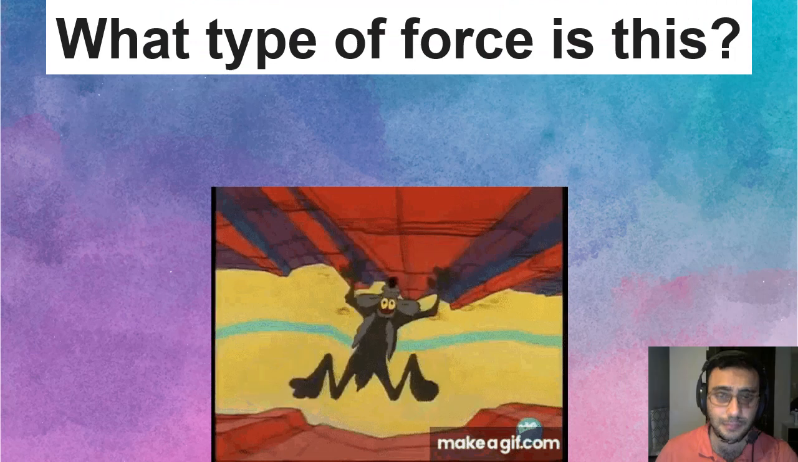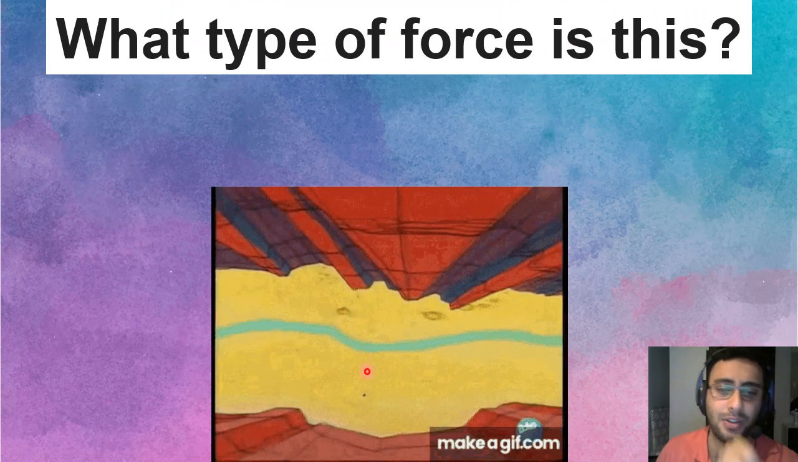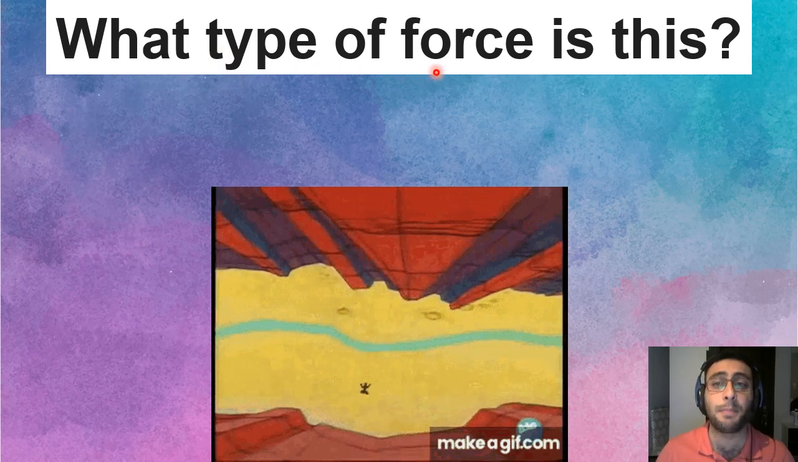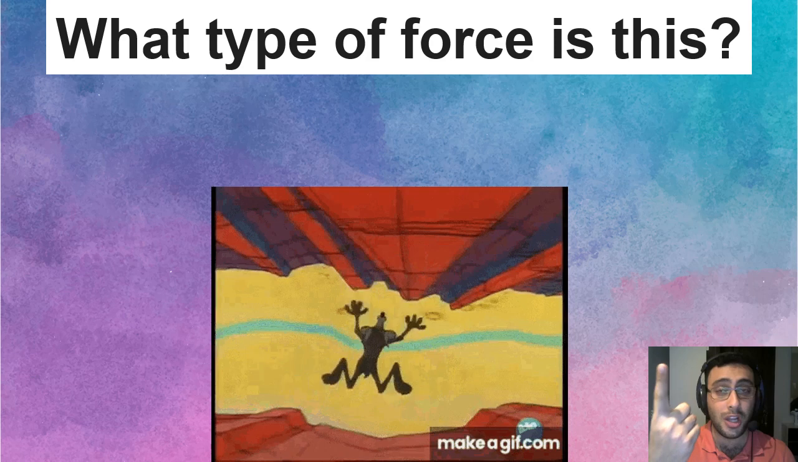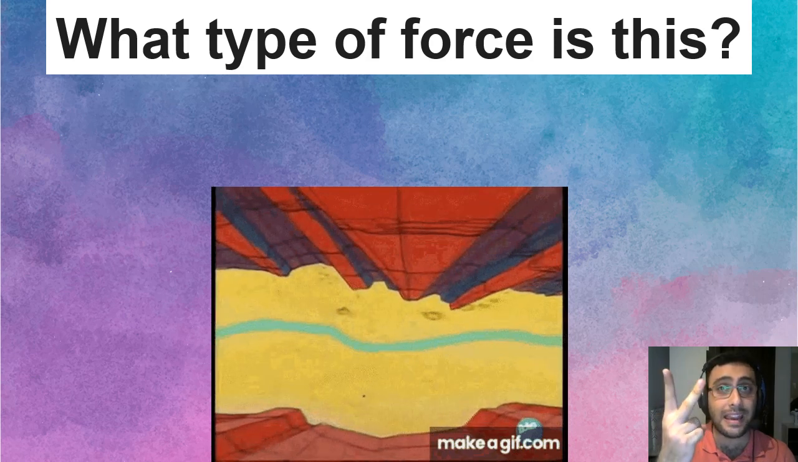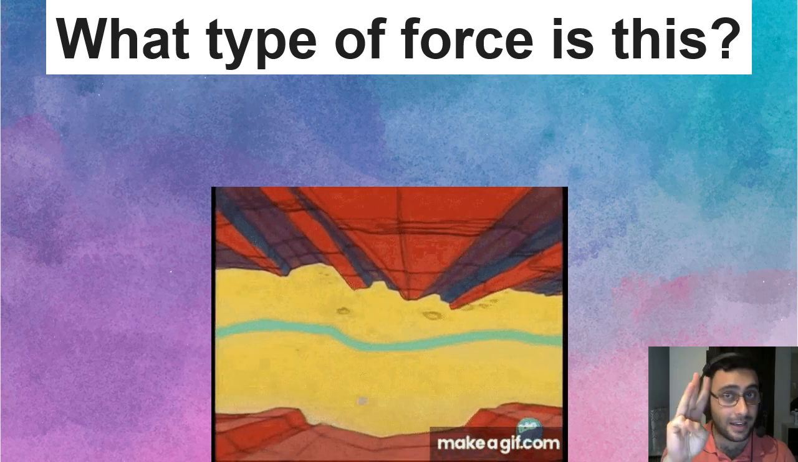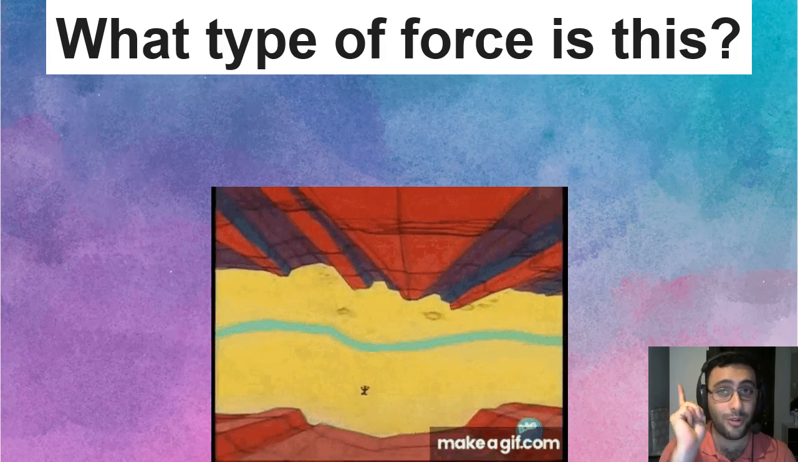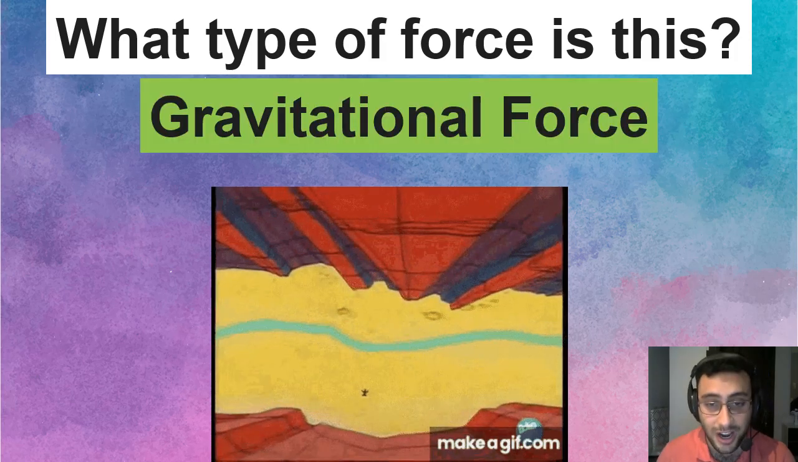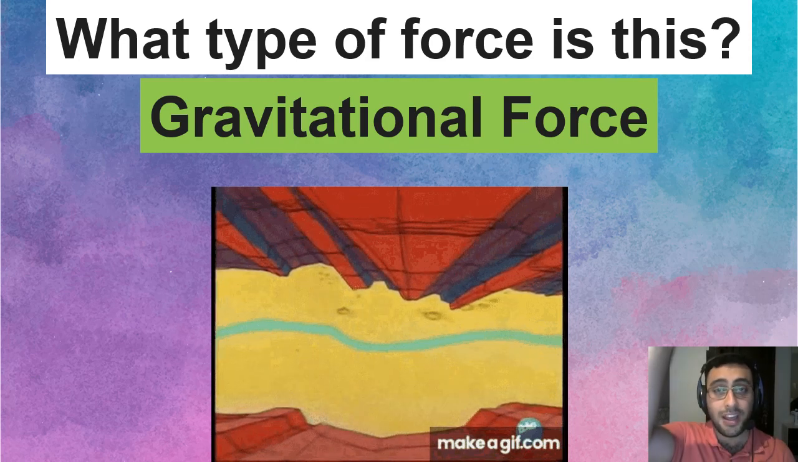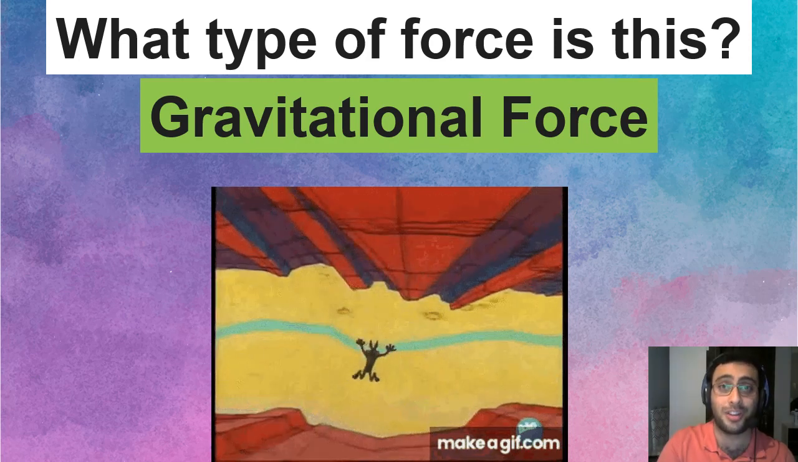Okay, so look at what's happening to Wiley. What's happening? What type of force is this? Is it gravitational? Is it electrostatic? Or is it magnetic? You are right. It is gravitational force. Good job. You see, the gravity is making him fall down to earth.